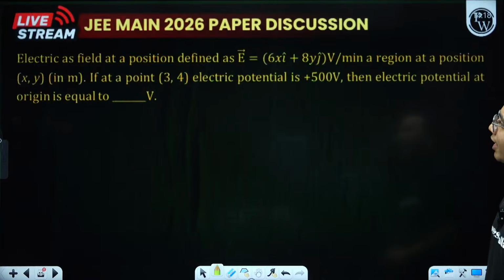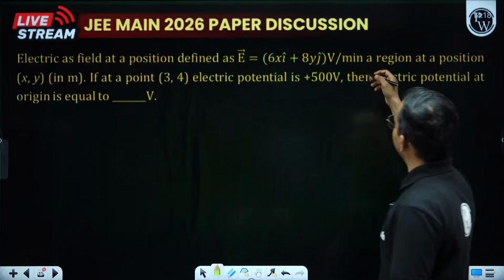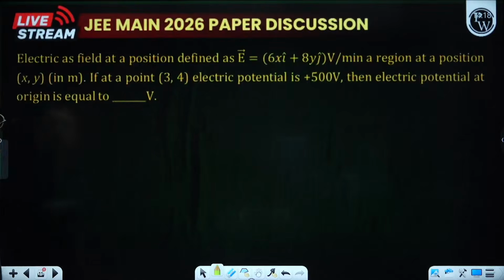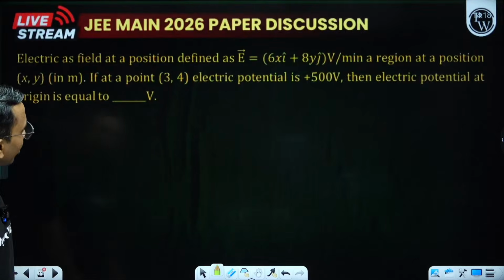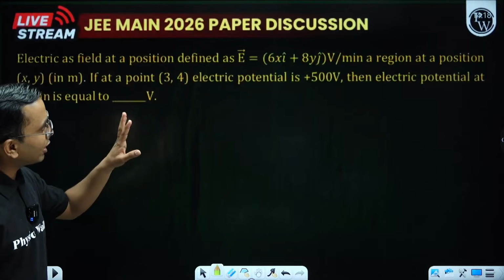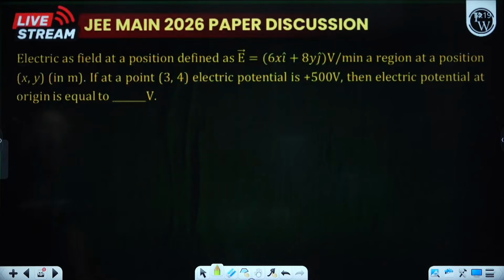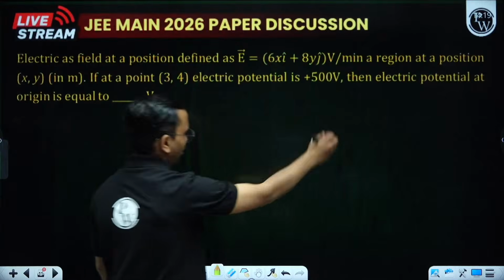Electric field at a position x comma y in meter is given in volt per meter in a region. If at point 3 comma 4 the electric potential is plus 500 volt, then the potential at origin is equal to? How do we relate electric field and potential?